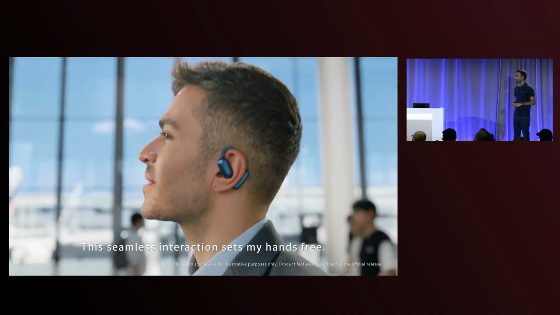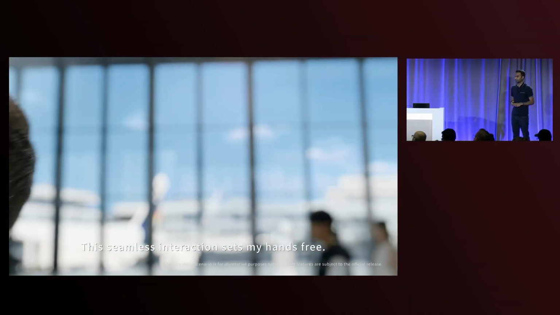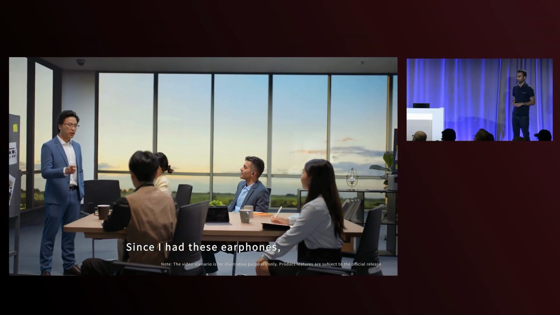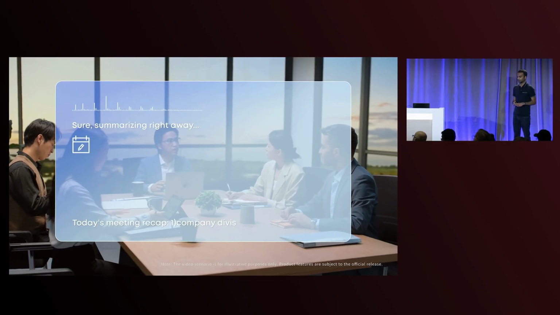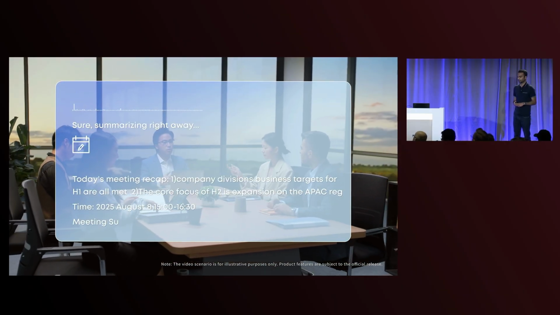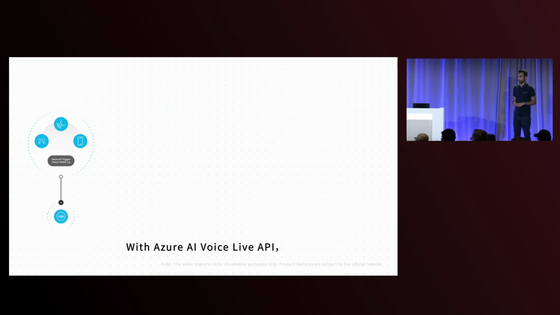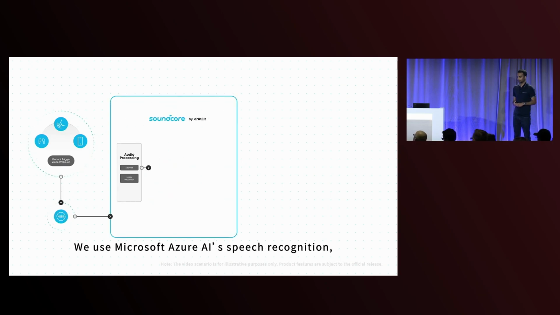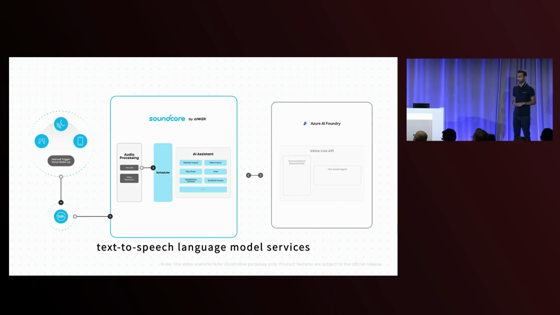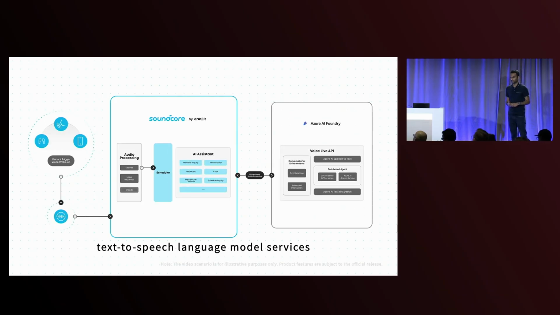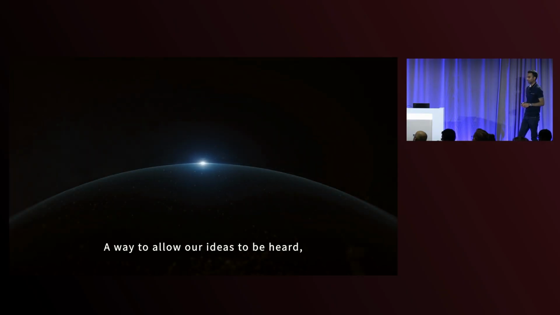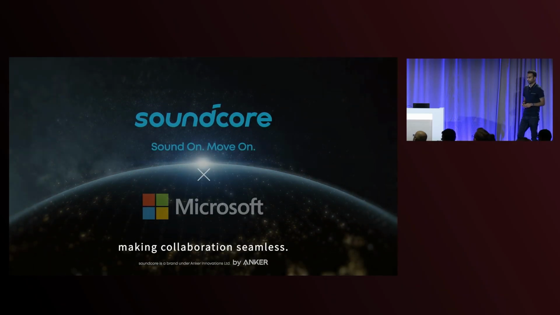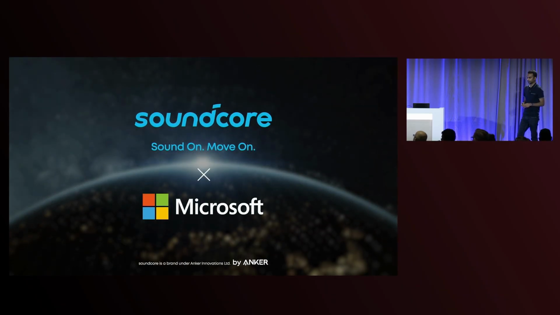This seamless interaction sets my hands free. Since I had these earphones, my efficiency at work has increased significantly. Hey, help me summarize the meeting. Sure, summarizing right away. Today's meeting recap. With Azure AI Voice Live API, we use Microsoft Azure AI's speech recognition and text-to-speech language model services to power the voice assistant on the earbuds, a way to allow our ideas to be heard, making collaboration seamless.